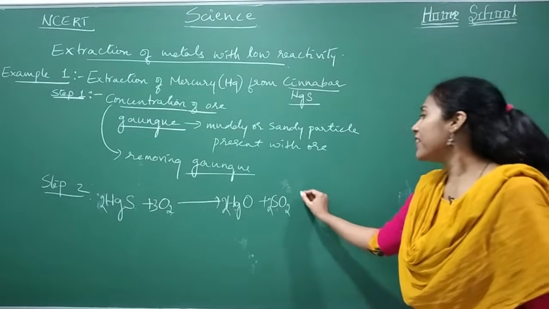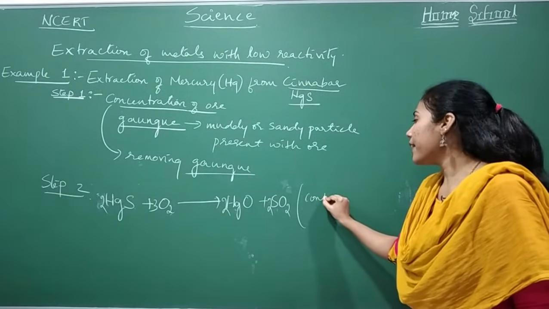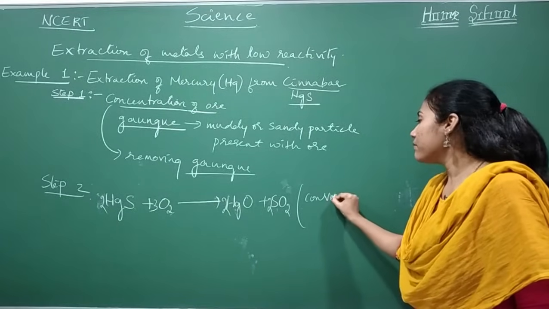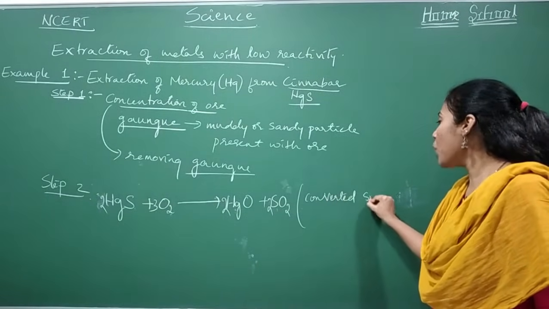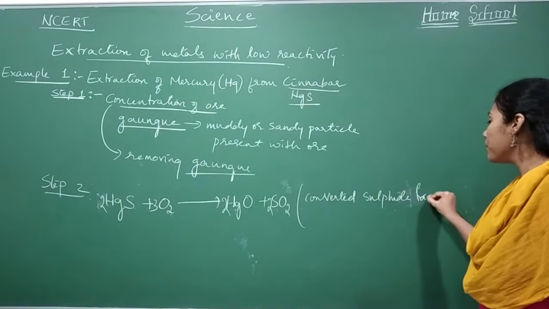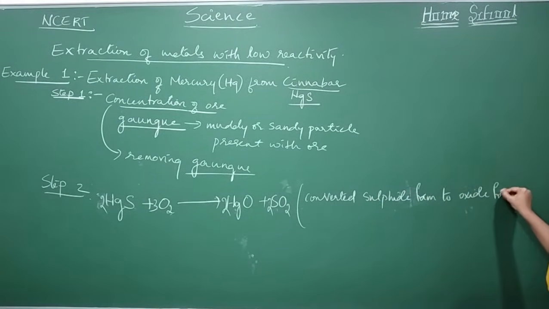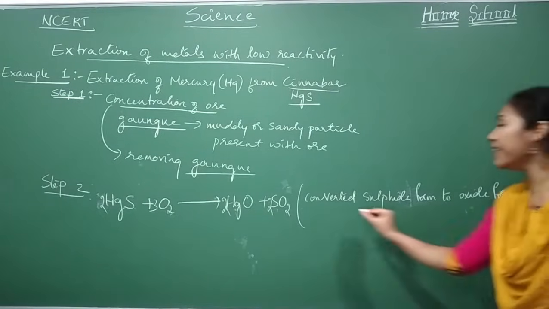What we have done in the first step is we converted sulfide form to oxide form. How did you convert it?